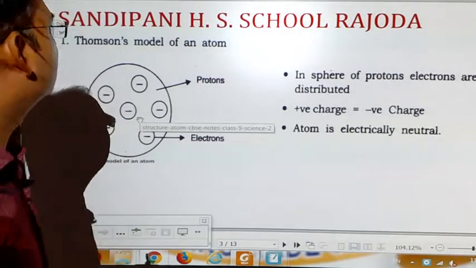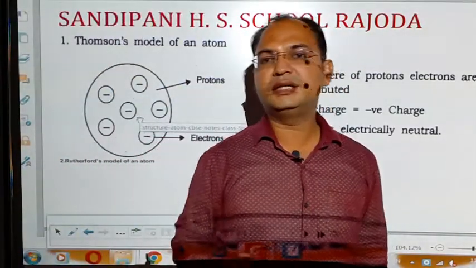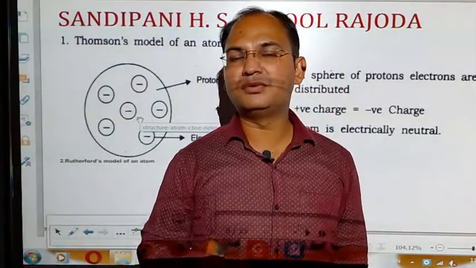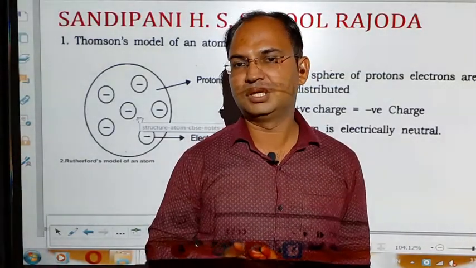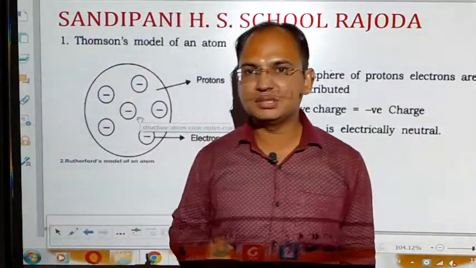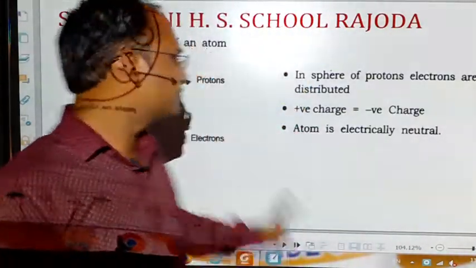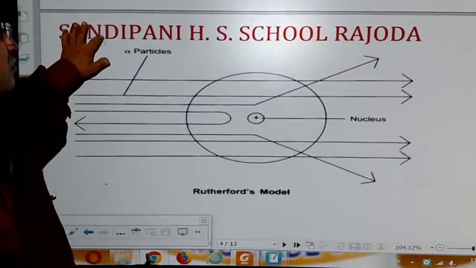So students, after the failure of Thomson's model of atom, another scientist named Rutherford proposed the most successful model of the atom. Let's see what experiment he did and what was the basis of his conclusion. So next is Rutherford's model of atom.